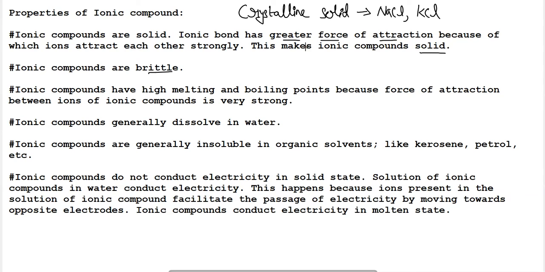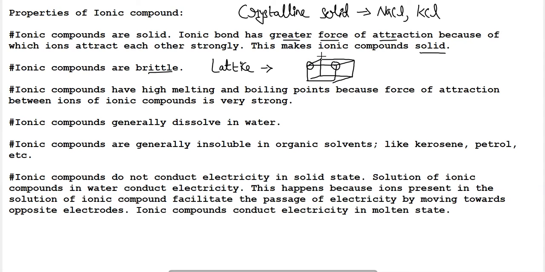They become very hard due to the presence of this electrostatic force of attraction, and the brittle nature is due to the presence of the crystal lattice. Lattice means, for example, NaCl has a lattice structure, which can be represented like this. Can you imagine a cube? A cube will represent the lattice for NaCl.